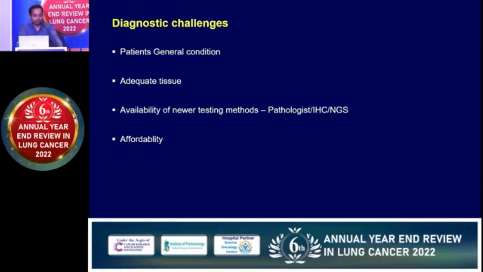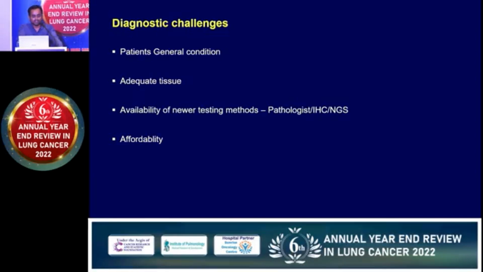We need to talk to our radiology team, because at our center, because of the heavy load, the biopsy appointment may be after 2 weeks, 3 weeks. So we constantly push our IR team not to delay, because these lung cancer patients are very fragile. In 48 hours or 7 days, they may deteriorate and may not be fit for any further therapy. So we need to ensure that the patient's general condition does not deteriorate.